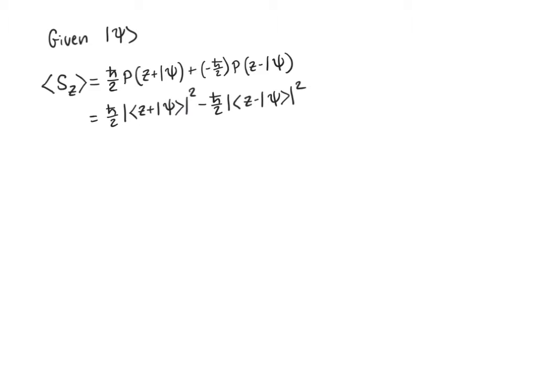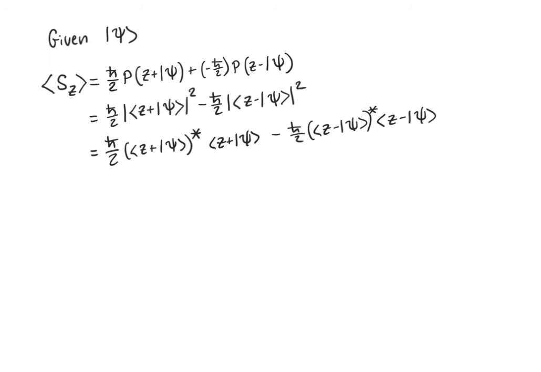And remember, a magnitude squared means I'm multiplying a number times its own complex conjugate. Well, this inner product here is a number, so I'm multiplying this inner product, z plus with psi, times its own complex conjugate. I'm going to use an identity here that I showed you a while ago, that the complex conjugate of an inner product is simply the reverse.